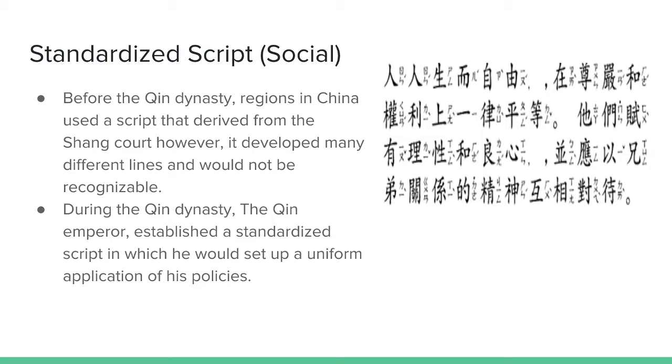The next point is the standardized script. So before the Qin dynasty, regions in China used a script that derived from the Shang court. However, it developed many different lines and would not be recognizable. And so the Qin emperor noticed that this was a huge problem if he was going to unify China. So he established a standardized script in which he would set up a uniform application of policies. So this basically meant that if they all used the same script, then they could read the same policy that the Qin emperor established. This is important because if they used their own dialect in their own script, then they wouldn't be following the policies of the Qin emperor, and that would make it less unified.